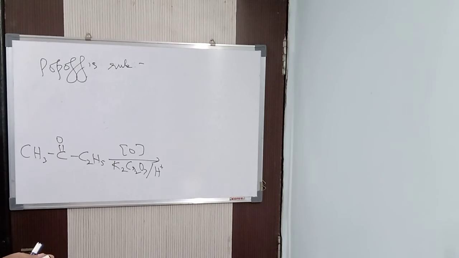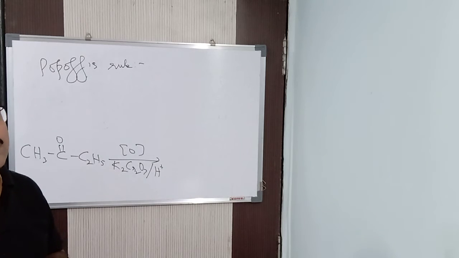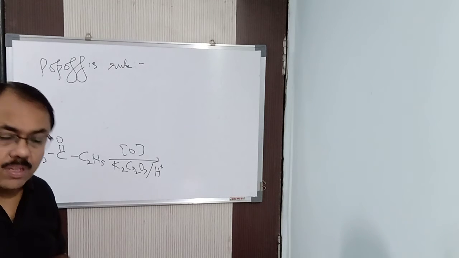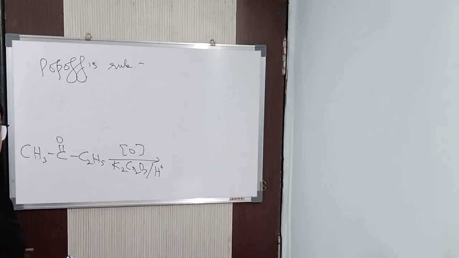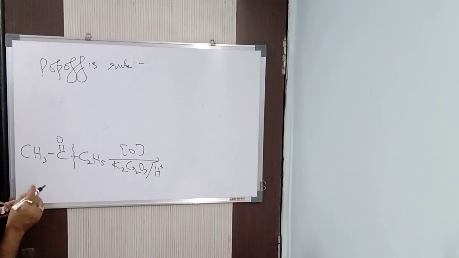In case of unsymmetrical ketone, according to Popov's rule, when the cleavage takes place, the breaking up of a bond, then the carbonyl group goes with that particular alkyl group which has lesser number of carbon atoms present in it. So the carbonyl group will go with the CH3 group. Why is it this way?